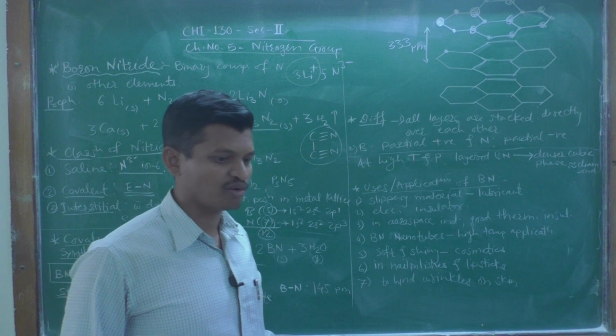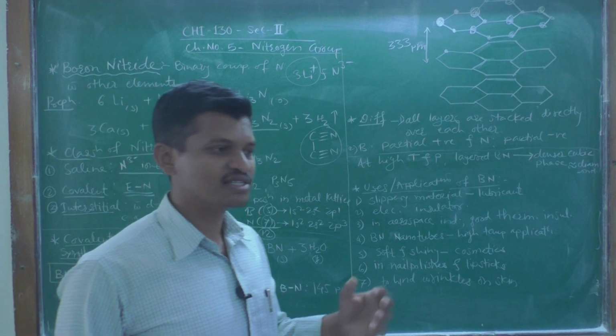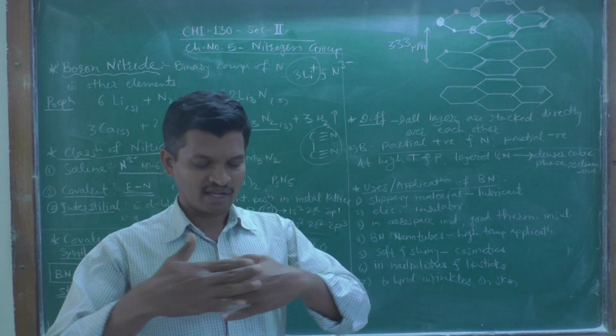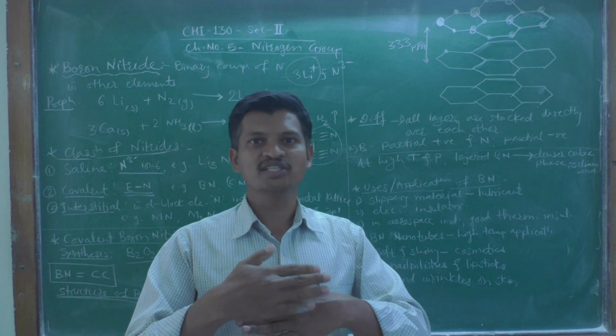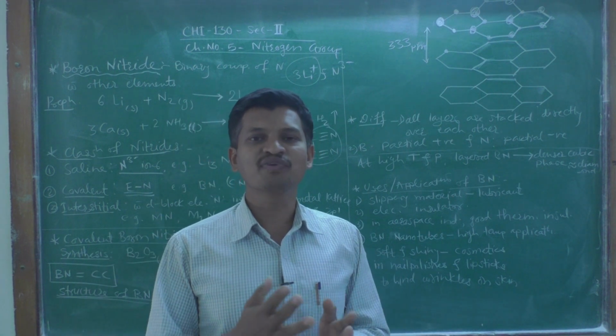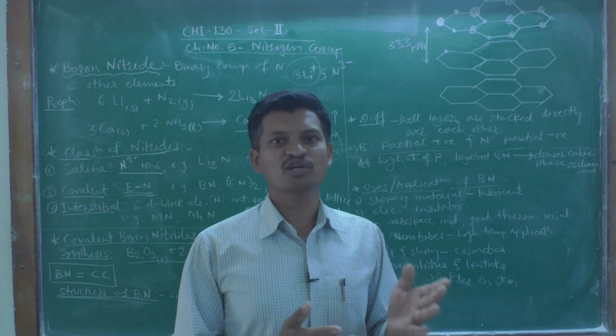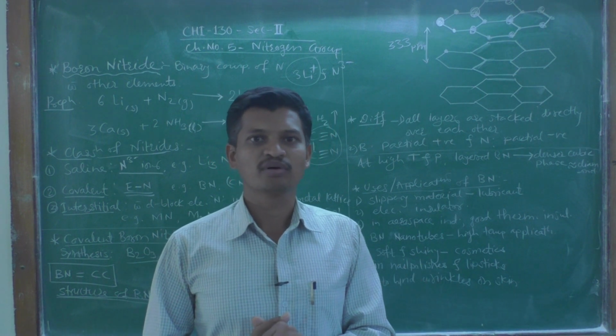As we have seen, boron nitride exists in layers or sheets, just like graphite, but there is a difference between the structure of graphite and that of boron nitride.